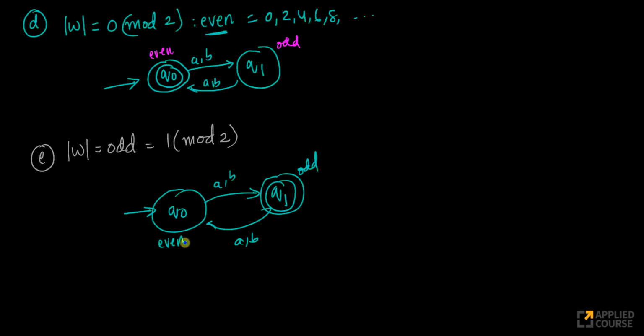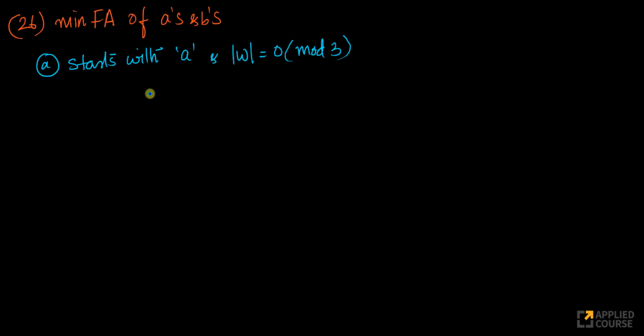This is tracking the even length. You want 0 mod 2 here, and 1 mod 2, or odd, there. So instead of the even tracking state being the final state, you make the odd tracking state the final state. That's it. You're done. It's that simple. Let's look at slightly more complicated examples now.